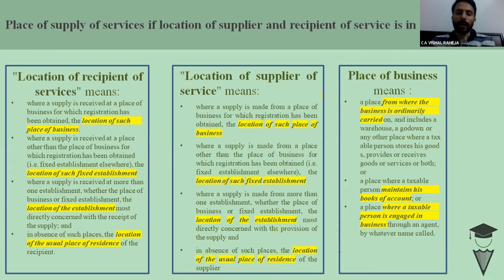The Karnataka Advance Ruling Authority has specifically provided a simple test. It says in the ruling that you have to decide whether you need a fixed establishment or not. If you are able to prove that there is a need for a fixed establishment, then in that situation you have to take registration, but the option is up to you whether you take it as a regular person or casual taxable person.